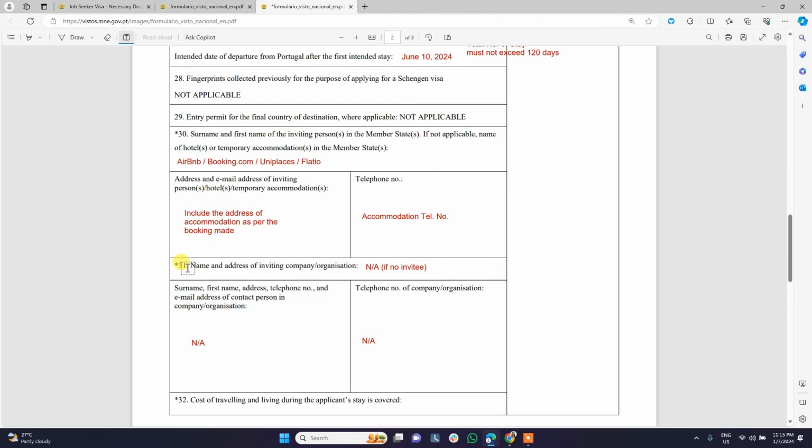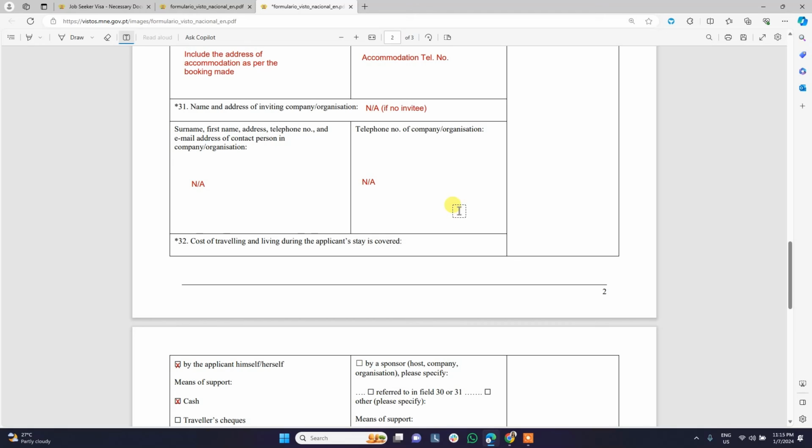So if you are invited by a company or organization, you have to put it here as well. But in our example, I'll just put not applicable, as well as here in the name and the telephone number.